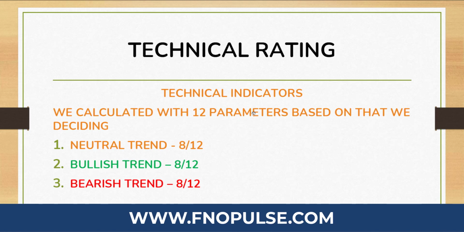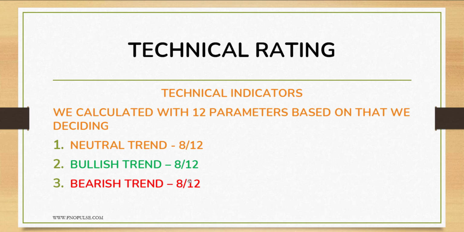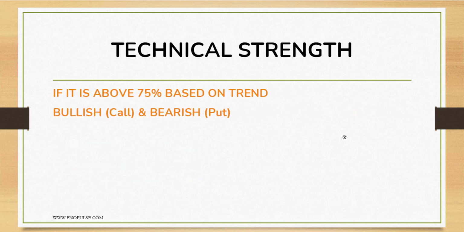In technical trading, you calculate it like this: now out of 12, 8 are neutral. Out of 12, 8 are bullish. Out of 12, 8 are bearish. Like that, it keeps moving. Sometimes out of 12, 1 will be bearish. Like that, you have to understand the market trend. If it is above 75%, based on that, the bullish call and bearish call will happen. We have to confirm a minimum of 75% for bullish or bearish.